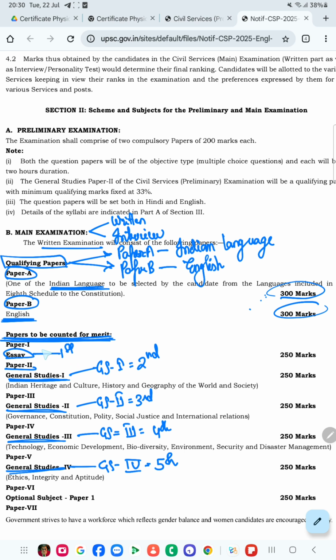So there are 4 GS papers, and the first paper is the essay paper. Other than this, there are 4 GS papers, 1 essay paper, and 2 optional papers: optional subject paper 1 and optional subject paper 2.